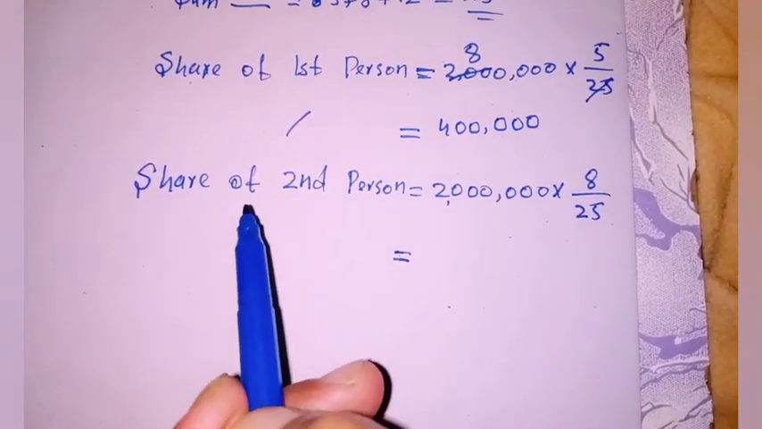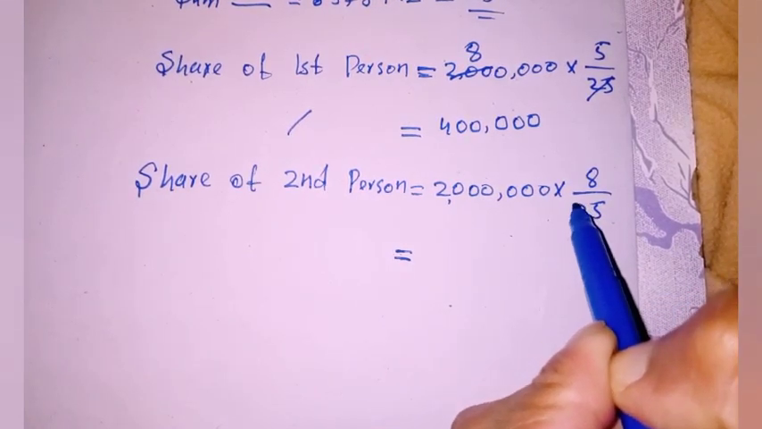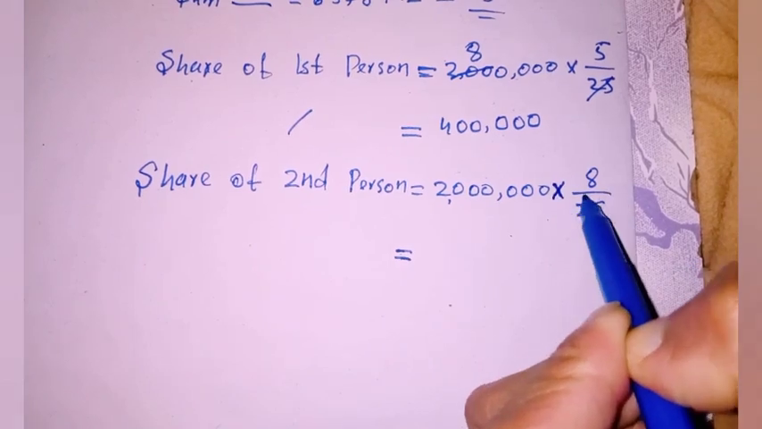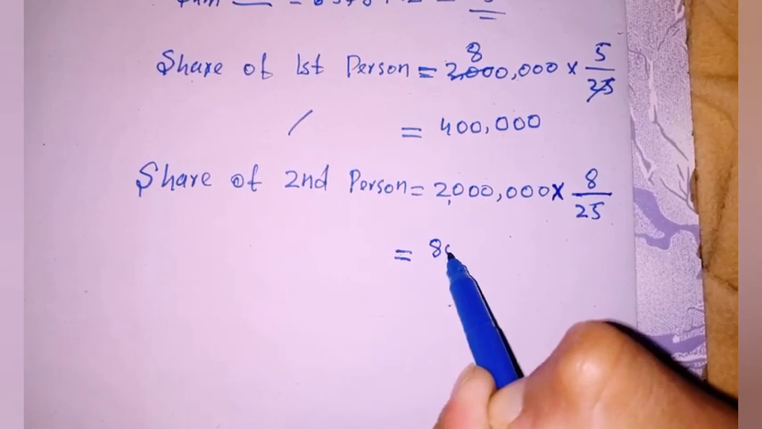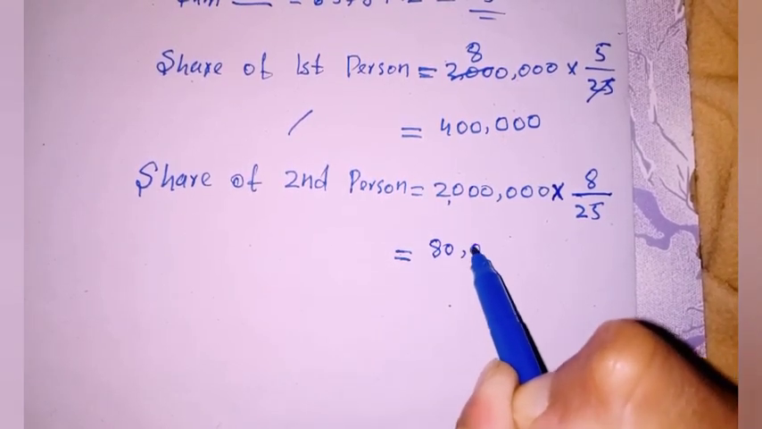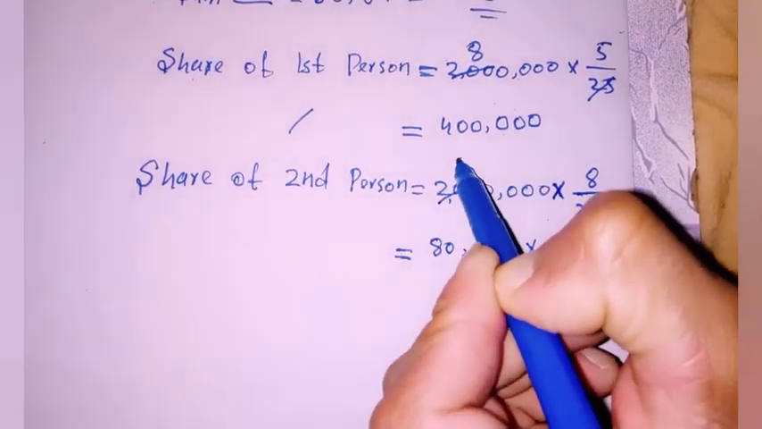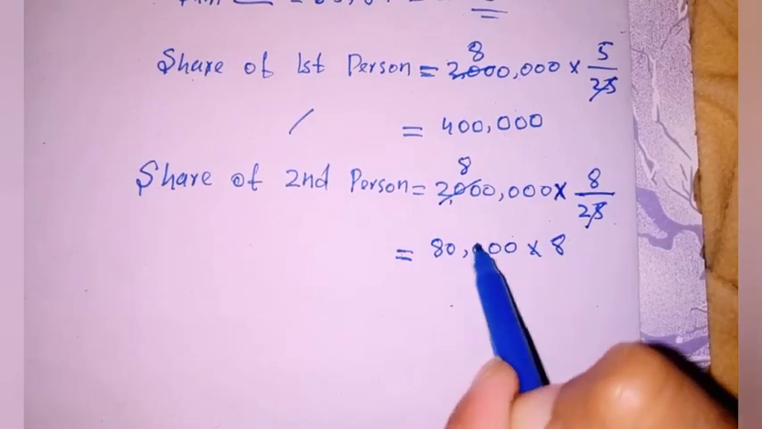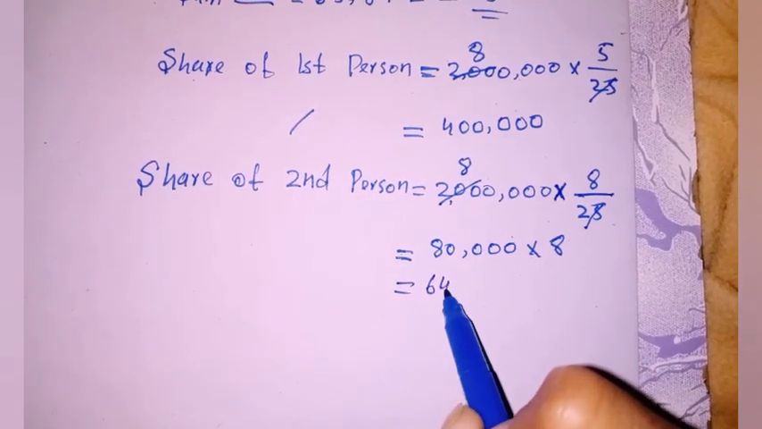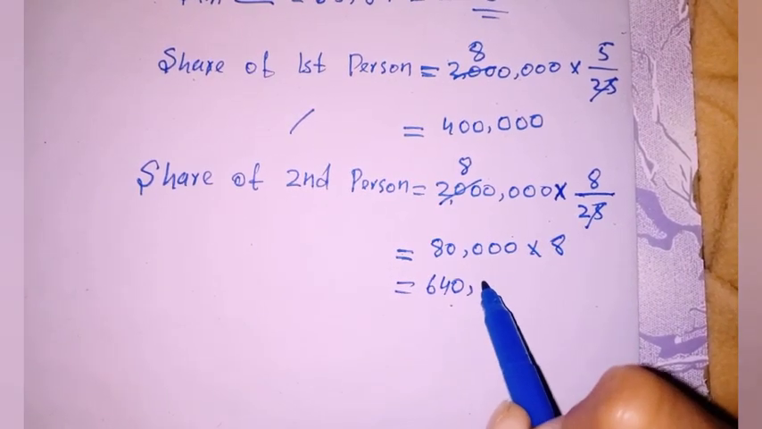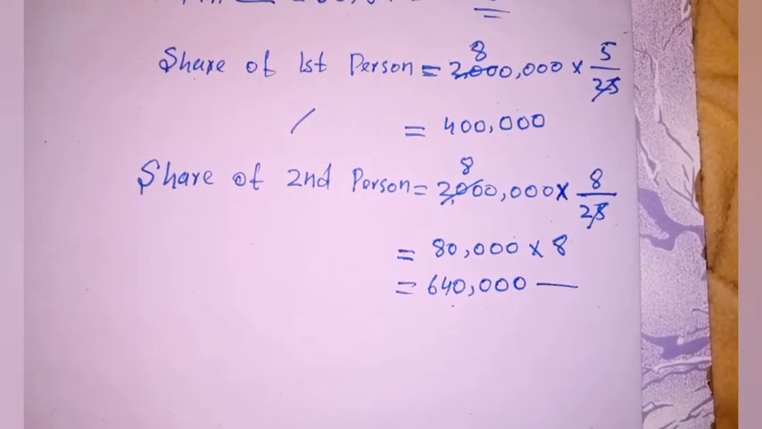Now to find out the share of second person, we multiply 2 million with 8 divided by 25. From here we get 80,000 multiplied by 8. 25 cancels with 200, and from here we get 80,000. So 80,000 multiplied by 8 is equal to 640,000. So the share of second person is 640,000.